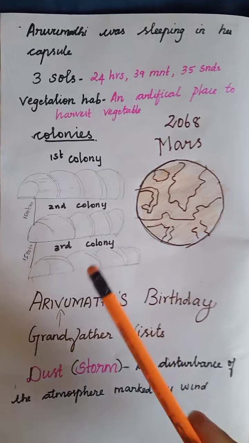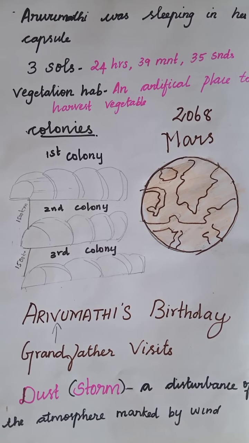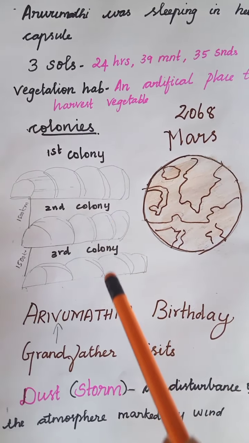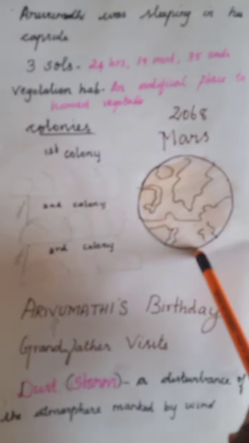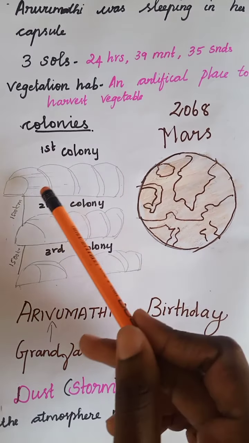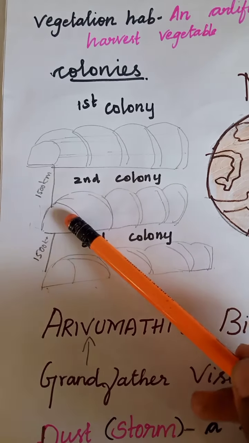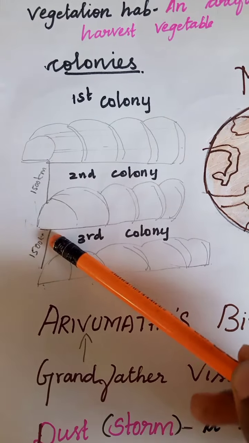Colonies means what? Colonies of ants means what? A group of ants. So colonies means a group. People started to live as a group. There are three colonies on Mars. Assume this is the first colony, this is the second colony, and this is the third colony. The distance between each colony is 1500 kilometers.